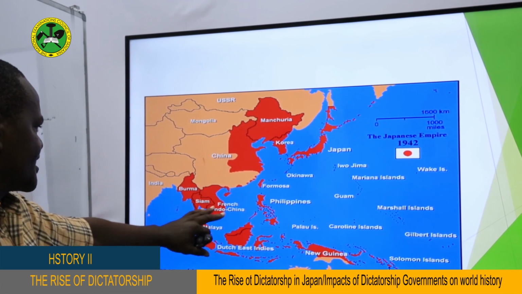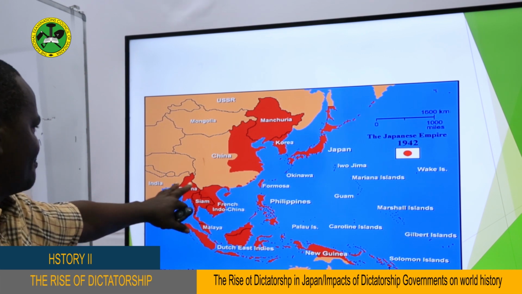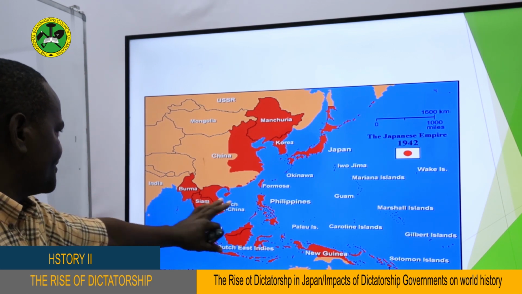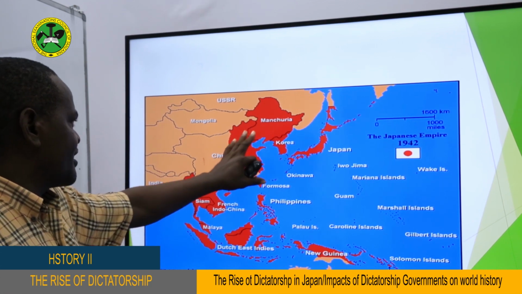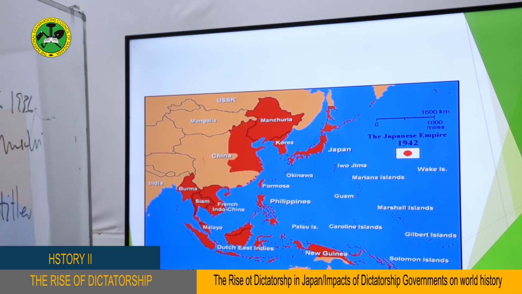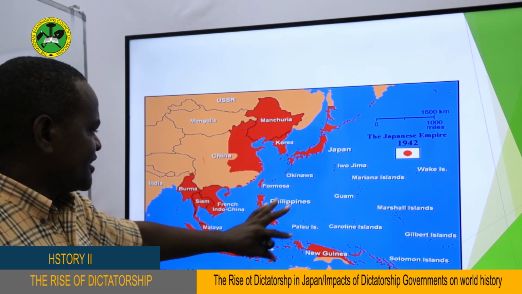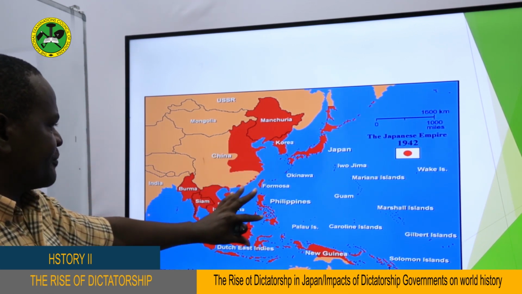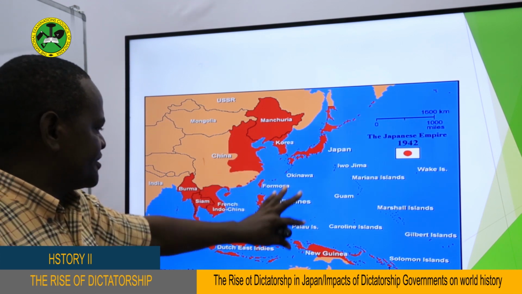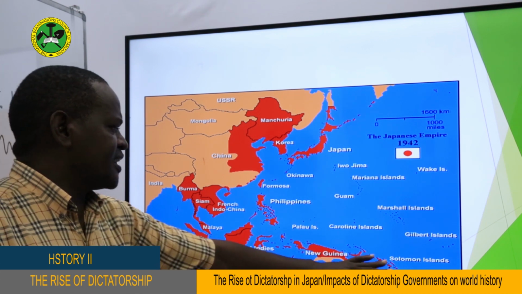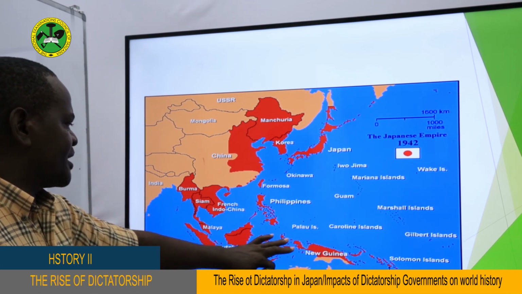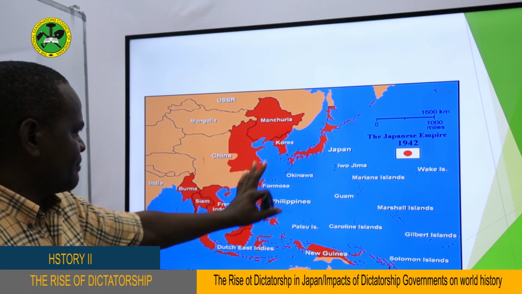That means Vietnam, Cambodia, Laos, even Burma. They took all these areas during the Second World War. And Manchuria, of course, they took in 1932 when they fought against the Chinese. So you can see this is an example of Japanese expansionism. Also, this is Papua New Guinea, as you can see. All these areas which are painted red were taken by the Japanese.